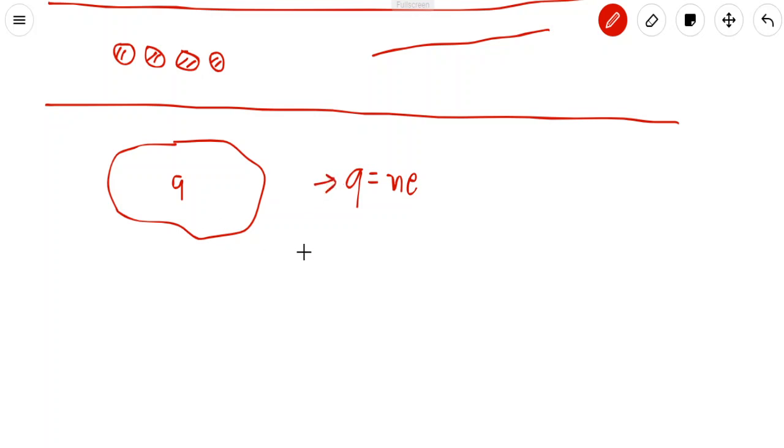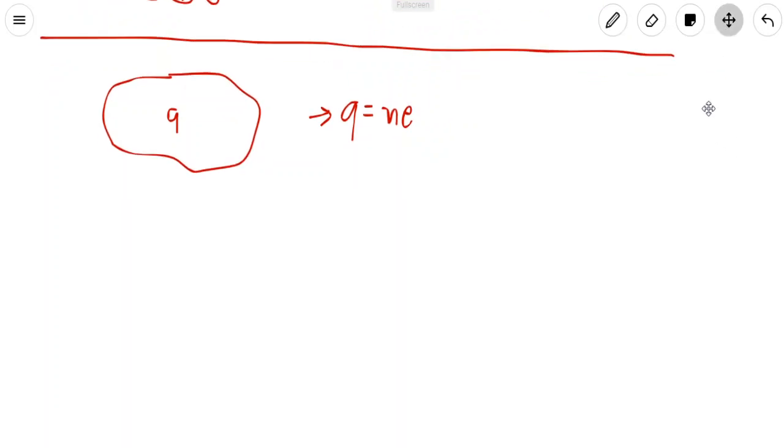Now let's understand it with the experiment we had last time.